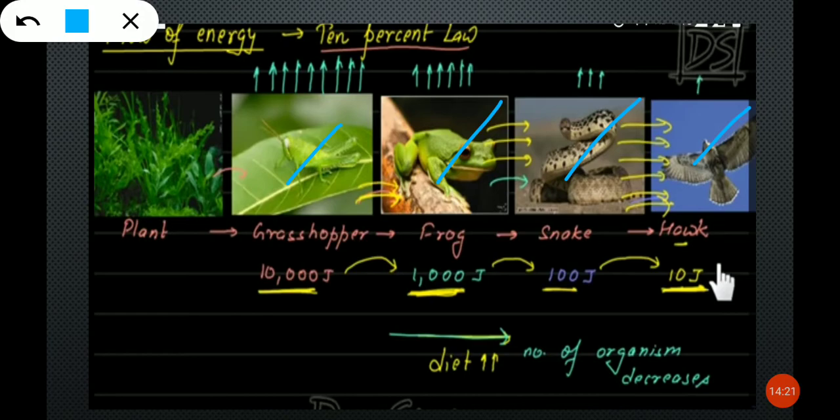Yes, actually the number of grasshoppers should be more, and frogs should be a little lesser than that, and snakes should be lesser than frogs, and hawks should be lesser than snakes. Why should the number of organisms decrease?